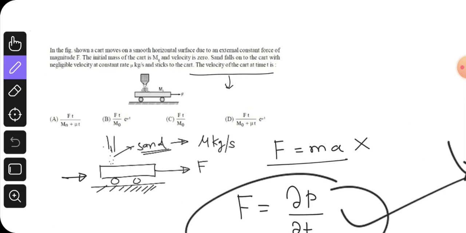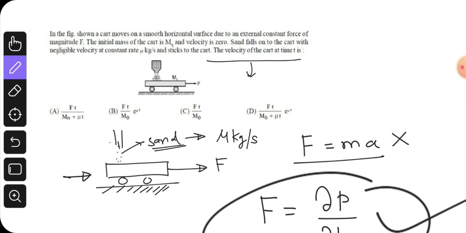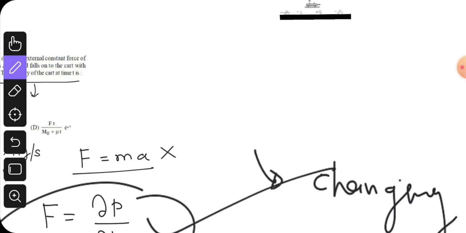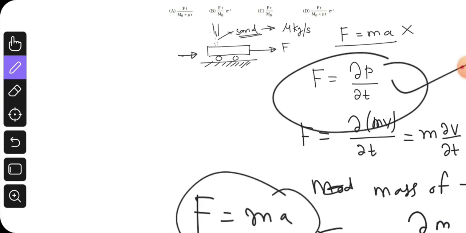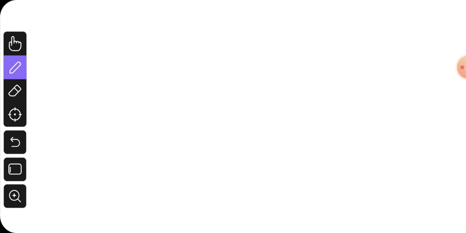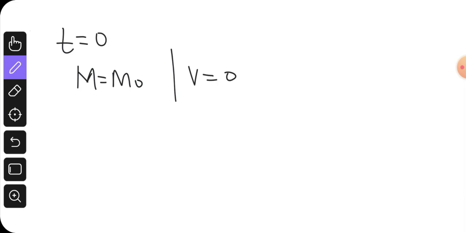Coming to the question, we have to find the velocity at a certain time t. Let us write all the information we have. At t equal to 0, the mass of the body is m naught and the velocity of the body is 0, and at any given time the mass will be m naught plus the rate of increase of mass into the time.